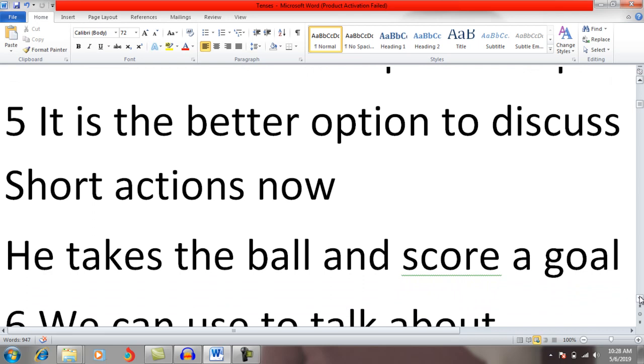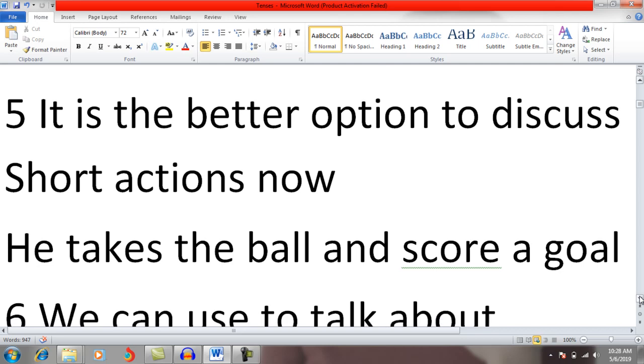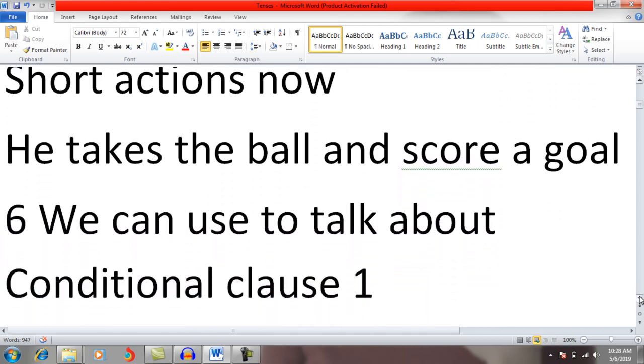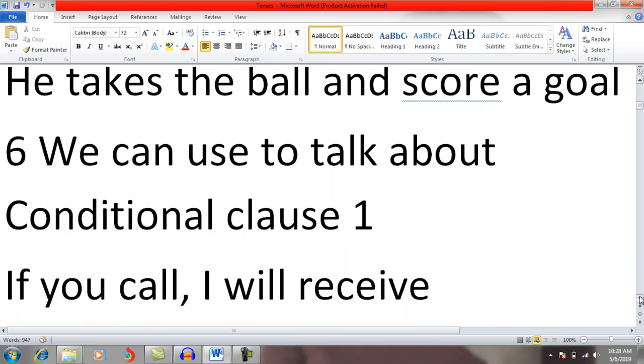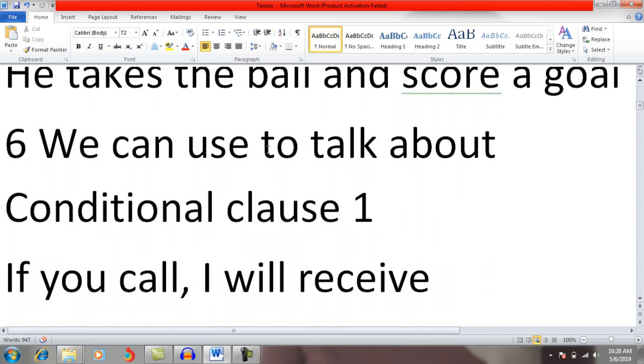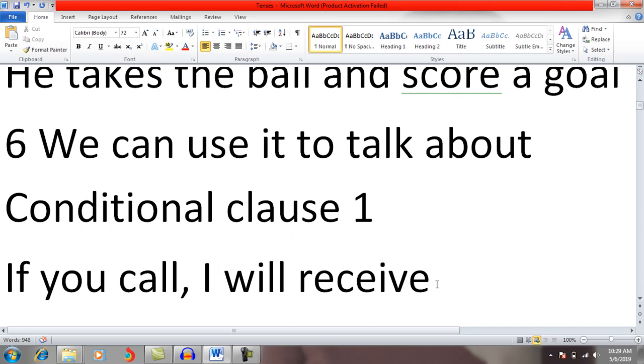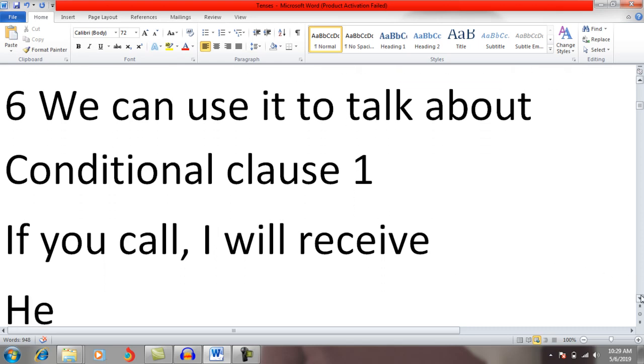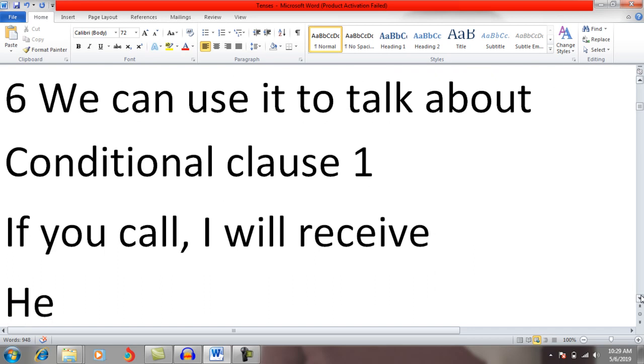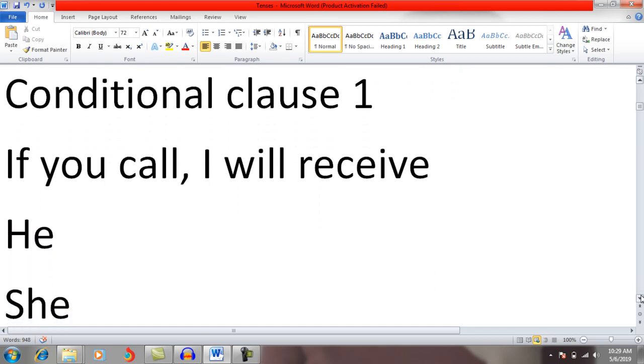It is also a good option to discuss short actions. For example, he takes the ball and scores a goal. So whenever we are talking about short actions, we can also use present simple tense. We can also use it to talk about conditional clauses. We can use it for zero conditional and for the first conditional clause. For example, if you call, I will receive. So this is conditional clause 1, and we can also use present simple in zero conditional.